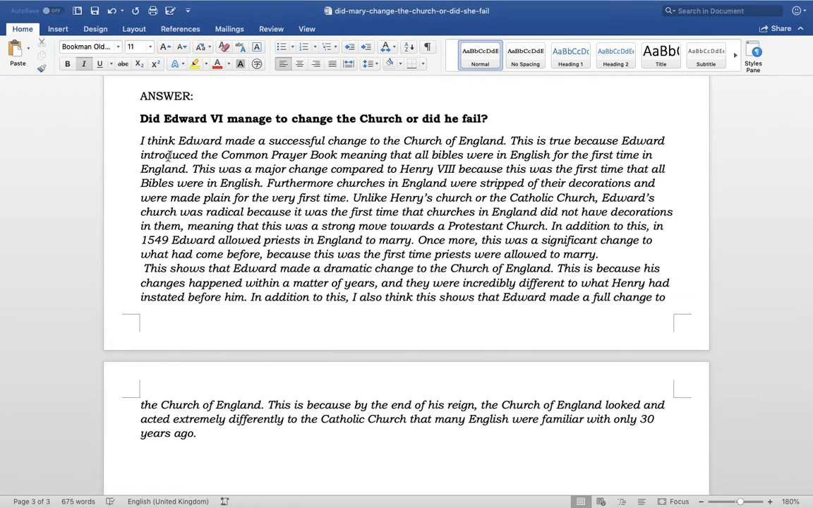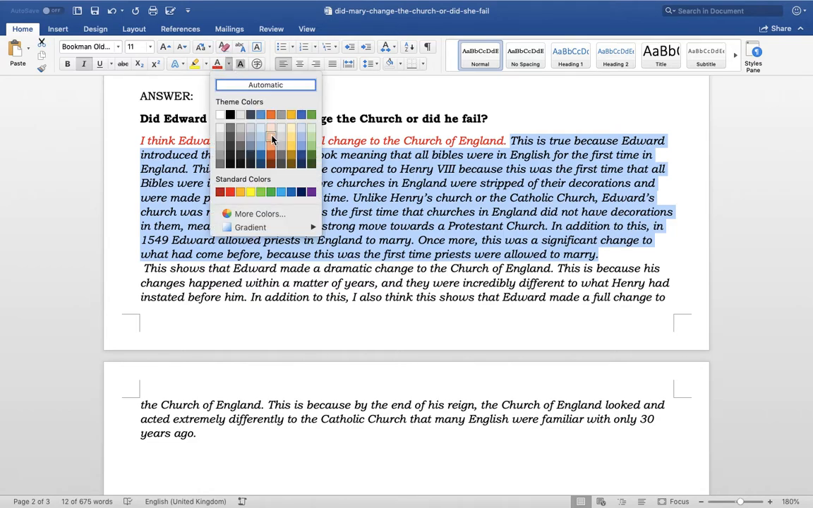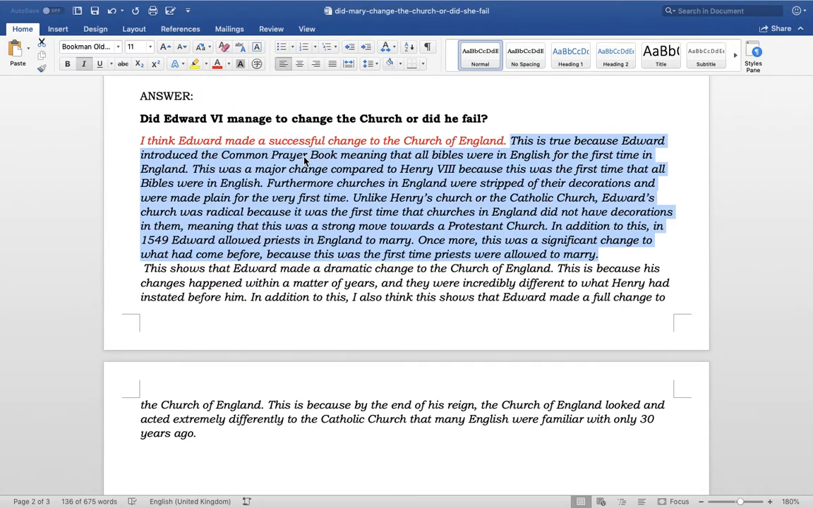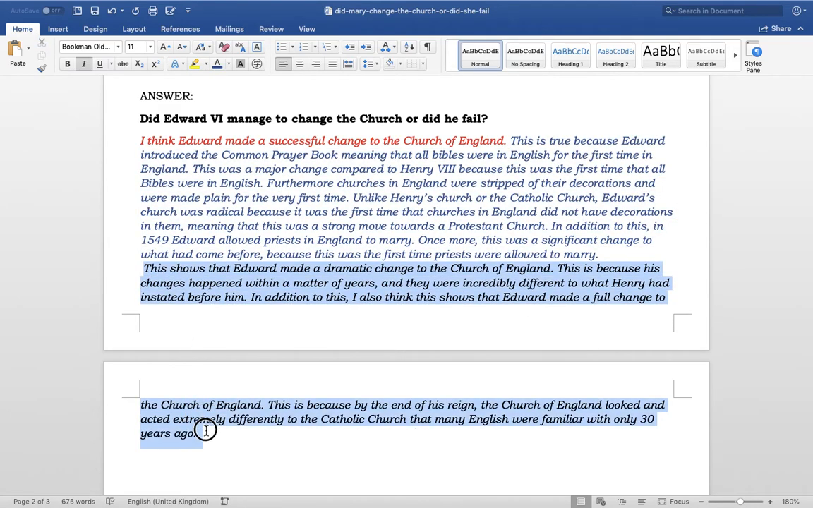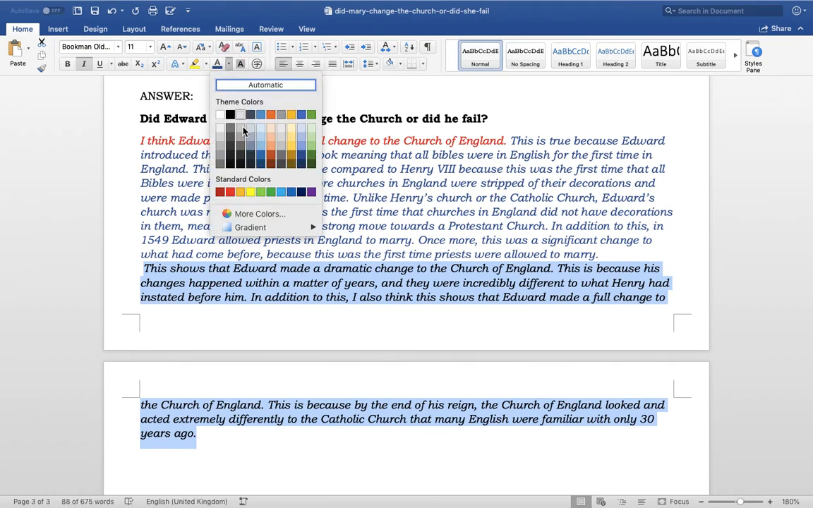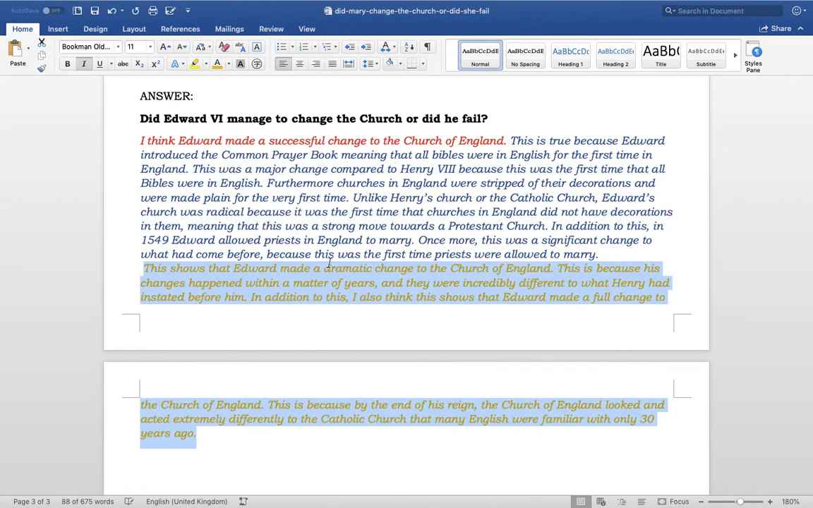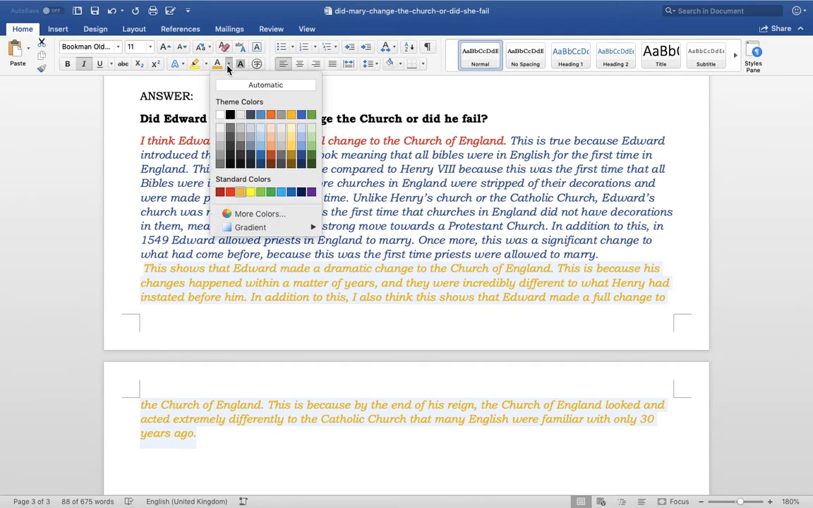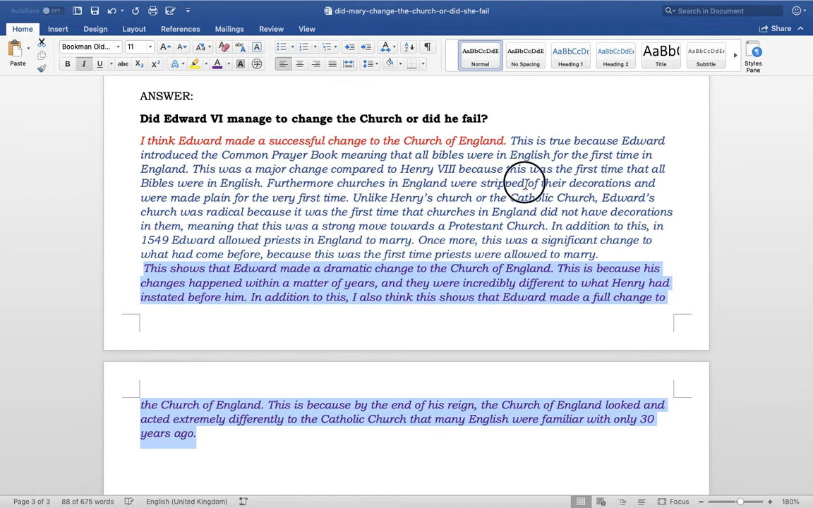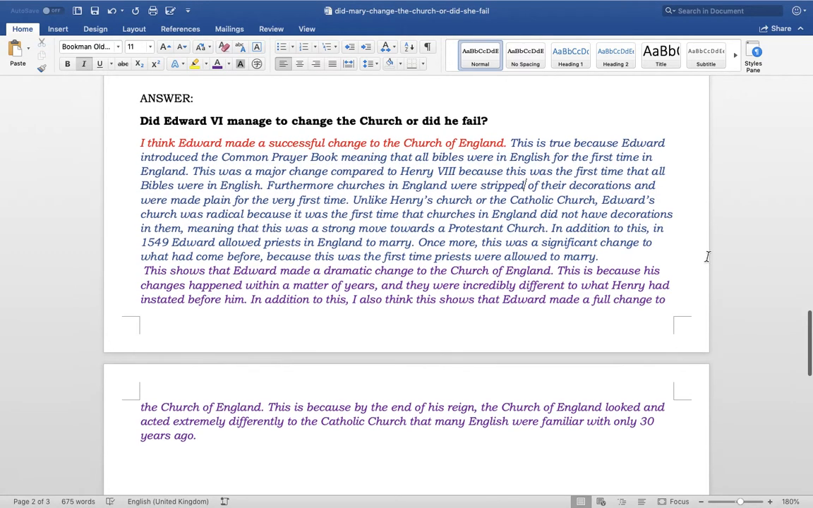So let me just highlight where the point was. So this was the point. I'm going to do that in red. This is all of the evidence. Okay, that's all the evidence. I'll do that in blue. And I'll do all of the explanation, I think, in orange. Maybe not in orange, you can't really see that, can you? Let's do that one in purple. Okay, so let's read this back to you then.